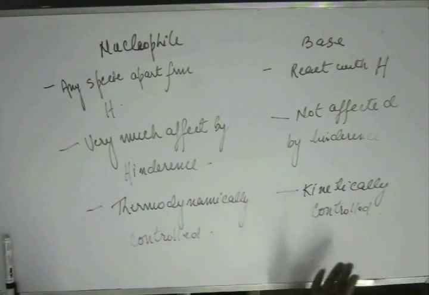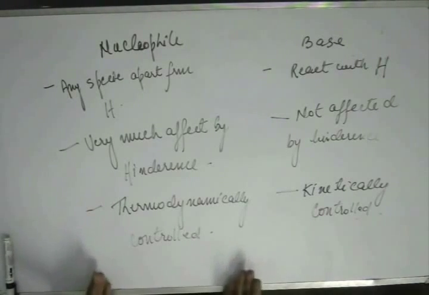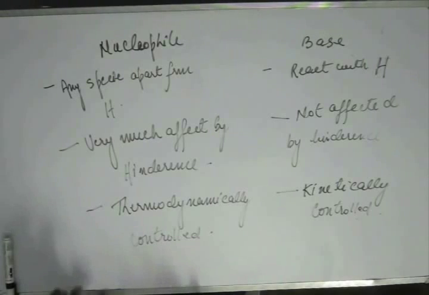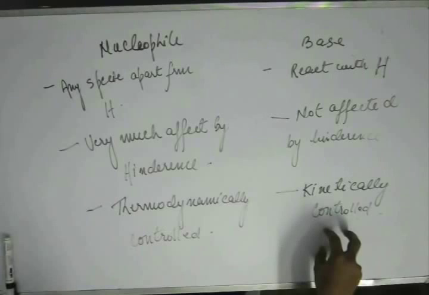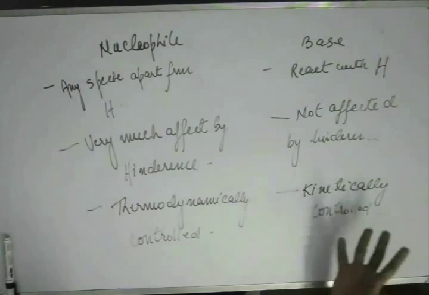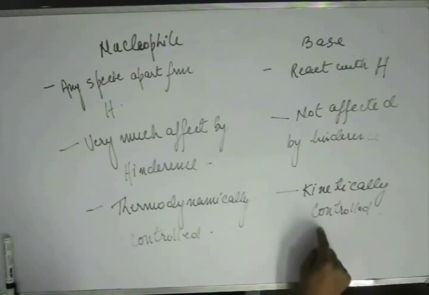Now we'll talk about this later, and when we solve some problems, things will eventually become clearer. But for now, these are two important terms to get clinched with right here. Reactions would be either thermodynamically controlled or kinetically controlled. Thermodynamically controlled means the species involved in reactions are stable. They are not in a great hurry. They can give some time to select the site that will give the most stable product. Species in kinetically controlled reactions are unstable. They don't have to worry about the stability of the product. They are not concerned. The concern here is to get rid of those unstable species.